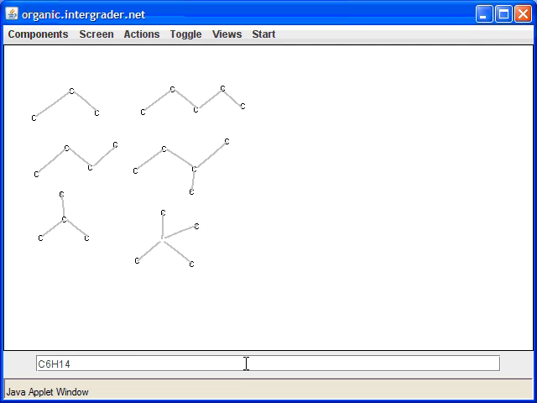Okay, to do that, let's do like we did before, and take pentane and add a new bond to it at different positions. So first of all, we can generate hexane, or normal hexane. Next we could add a new carbon over here. And after that, I could add a new carbon to this picture.